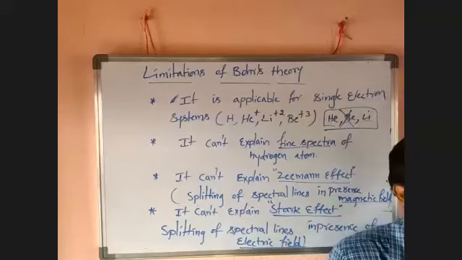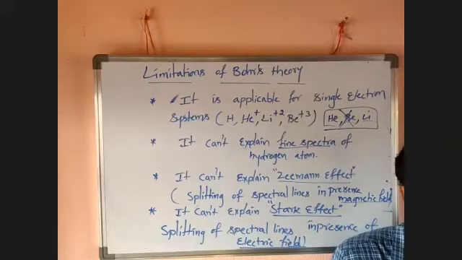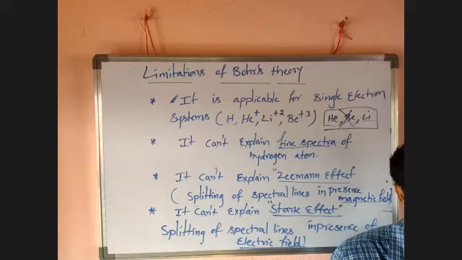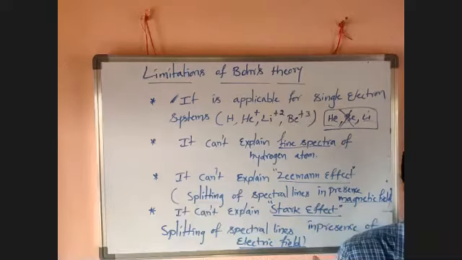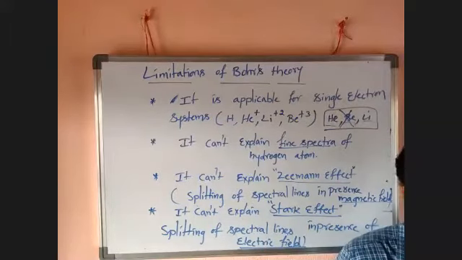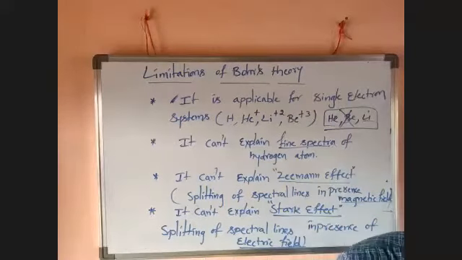Bohr's theory explains that an electron revolves around the nucleus in a fixed closed circular path called an orbit. Each orbit has a fixed amount of energy, so it is called a stationary orbit. It is denoted with n, numbered as K, L, M, N, or 1, 2, 3, 4. As the n value increases, the energy of the orbit also increases. The energy difference between two orbits is delta E equal to E2 minus E1. Also the angular momentum mvr equals nh by 2 pi.